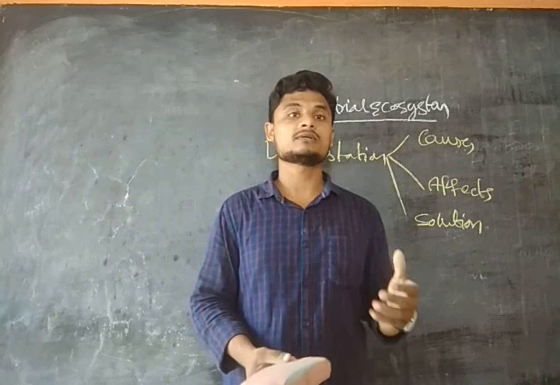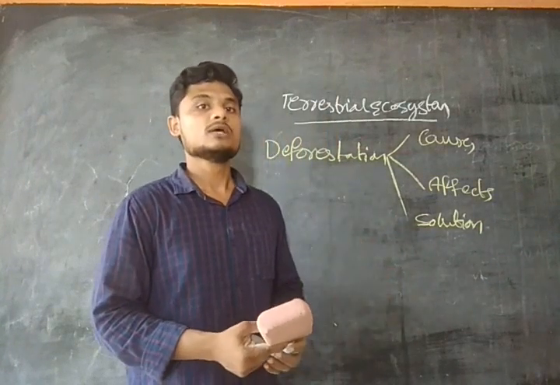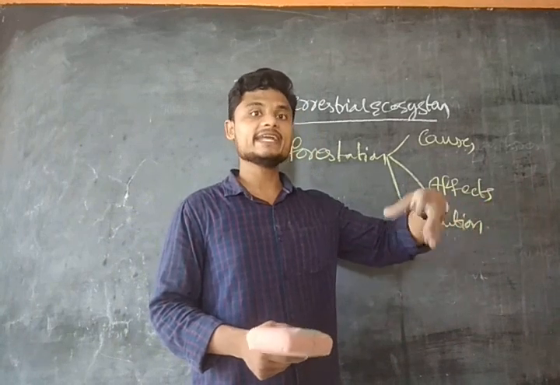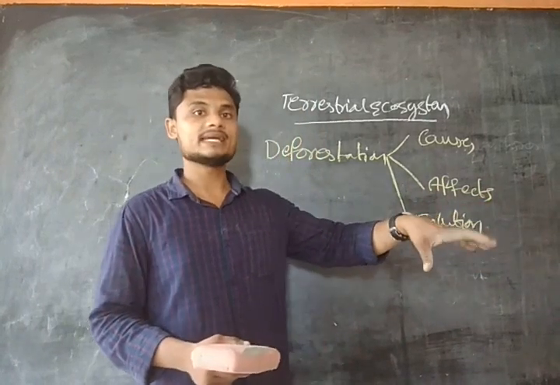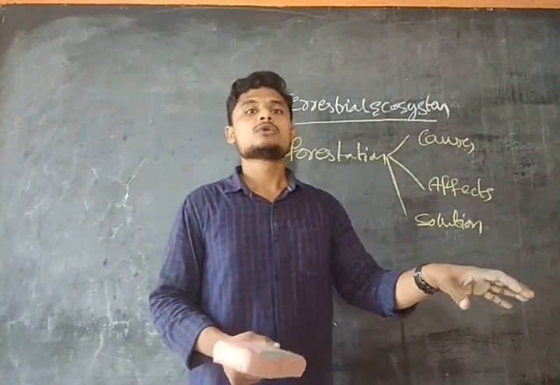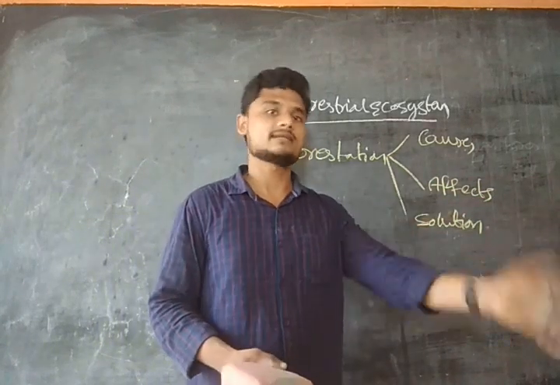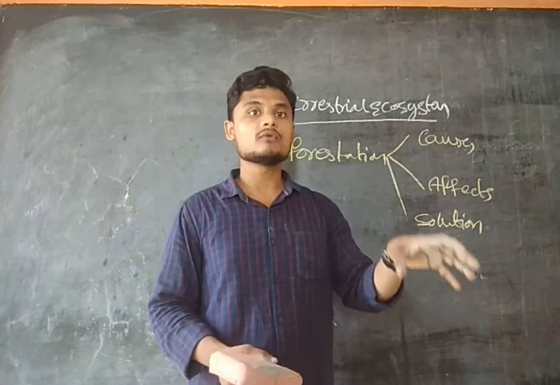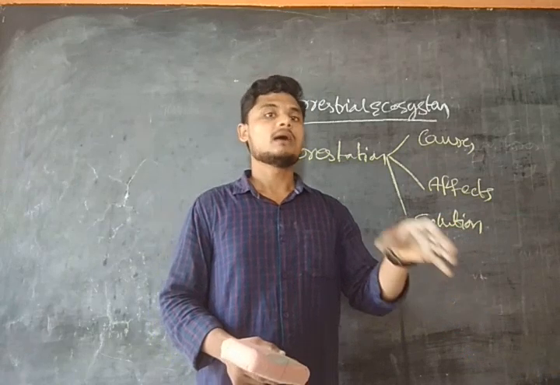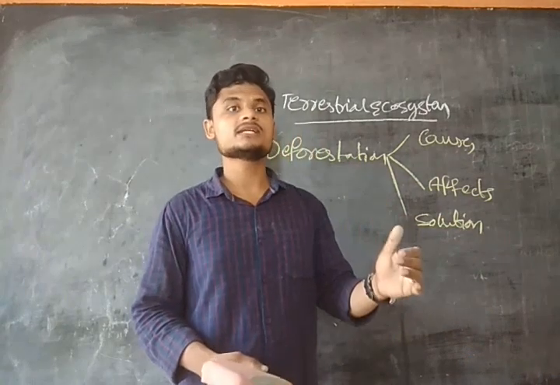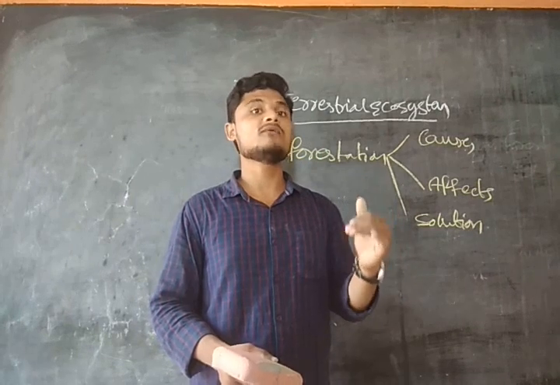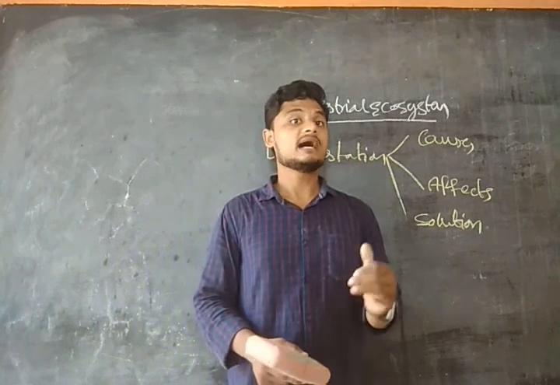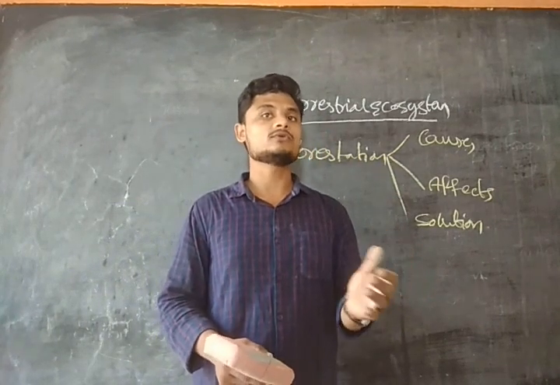What do you mean by shifting cultivation? Shifting cultivation is nothing but, a group of people will take an area in the forest, guys. Okay, so they will cut off those forest trees, and the vegetation present over there is burnt by them. After burning, they will get the ash. So that will be added as nutrients, guys. That will act as a nutrient to the soil, guys.